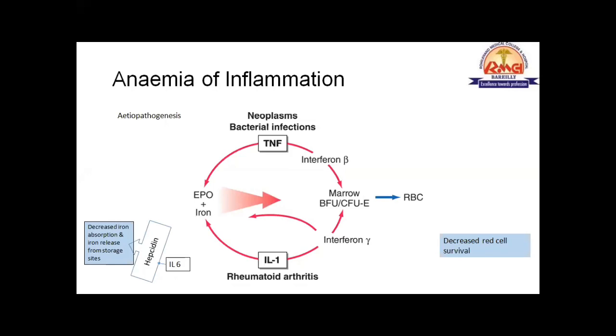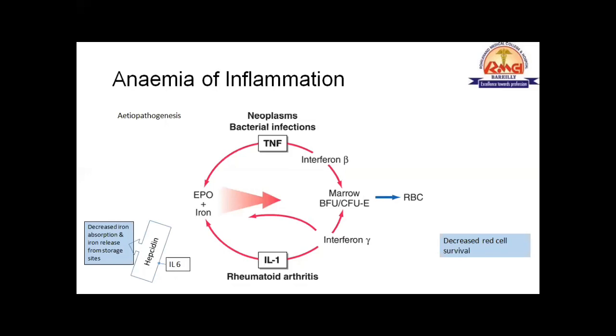So there are some diseases where the primary response is through tumor necrosis factor. This includes various forms of neoplasm and infection. What does this TNF alpha cause? Tumor necrosis factor reduces the response of erythropoietin towards hemoglobin. When there is hypoxia or a decrease in hemoglobin, erythropoietin goes up. So TNF alpha reduces this EPO response.